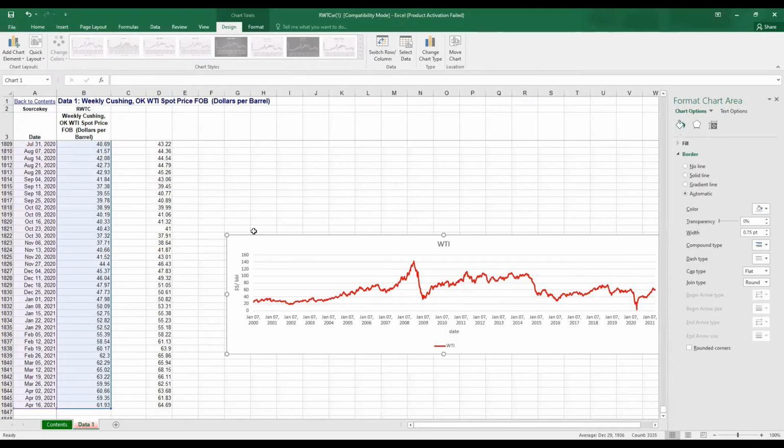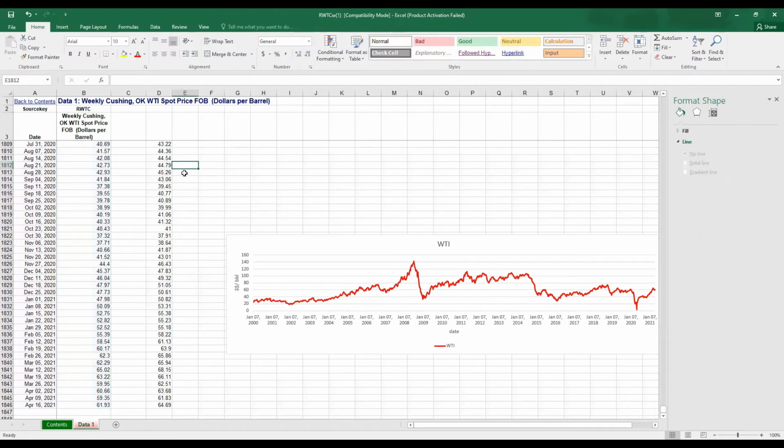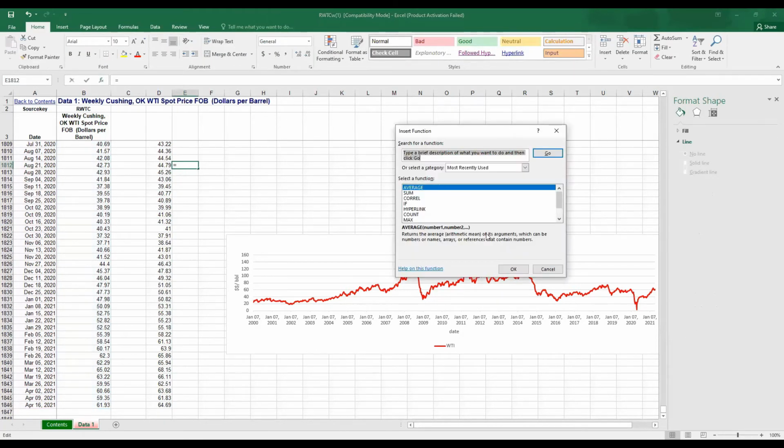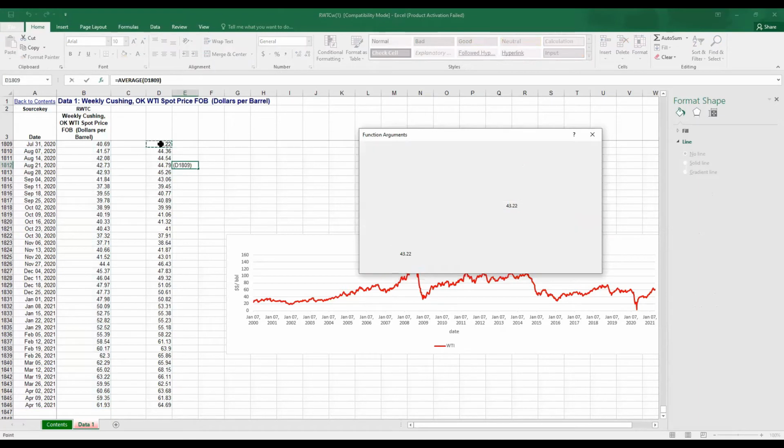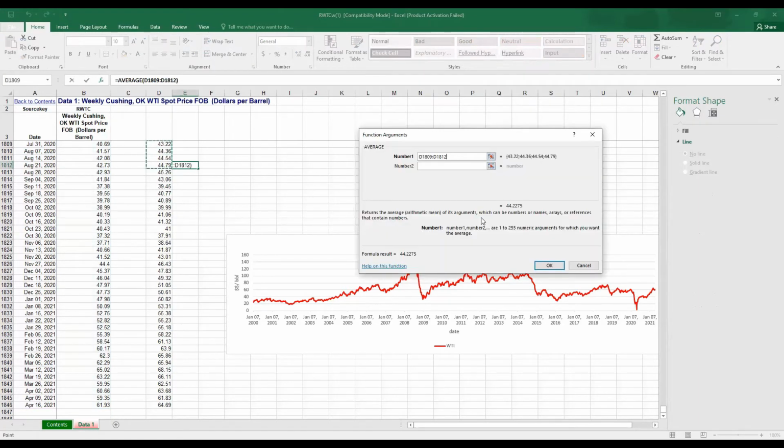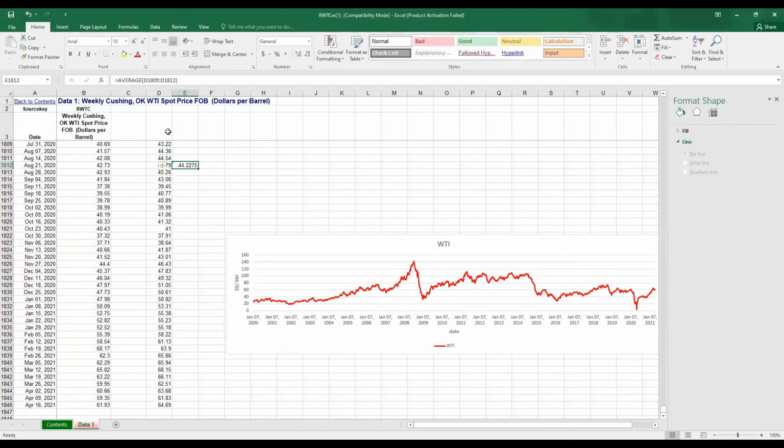So this is an Excel chart, and the Excel chart gives a plot of WTI prices over the period 2000 to 2021. This line graph shows the closing price of WTI oil prices. Let us compute a moving average. This is a 4-point moving average. This is an average of the last 4 points. Let me plot this diagram.